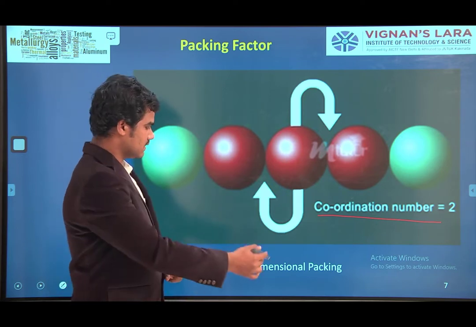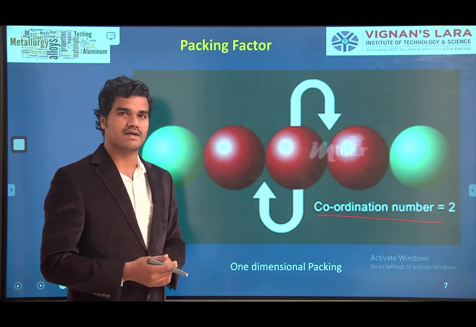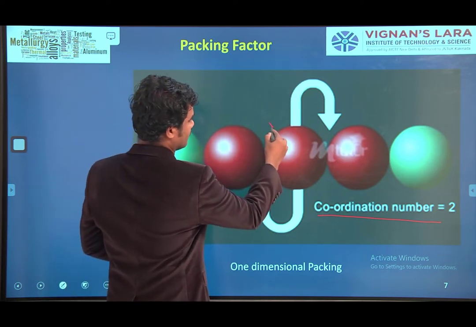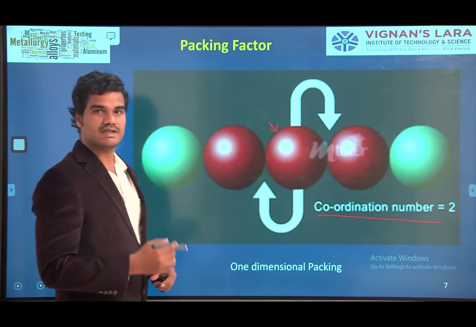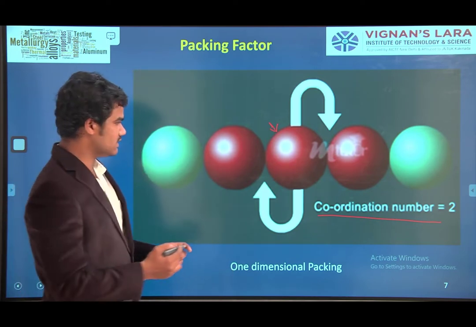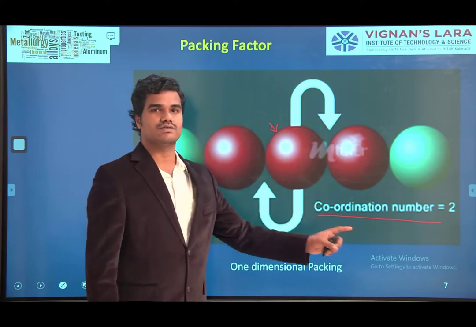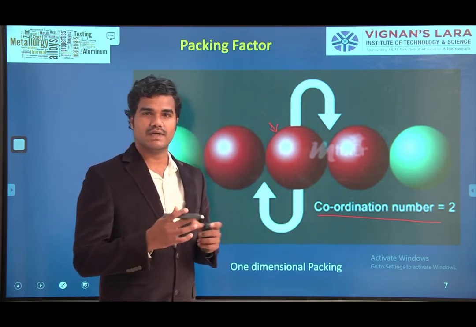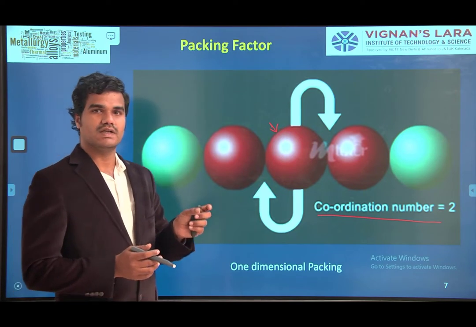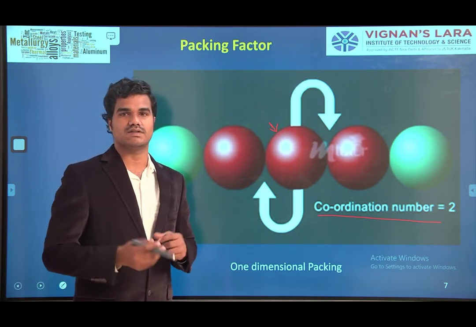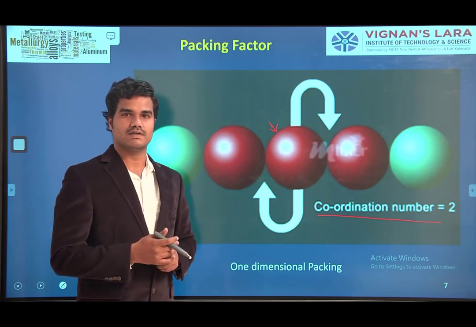Let us take one linear or one-dimensional packing. If you take here, this atom is in contact with two atoms, so the coordination number is 2. In any packing, if you take one atom, the number of nearest atoms it is in contact with is the coordination number. Okay, fine.